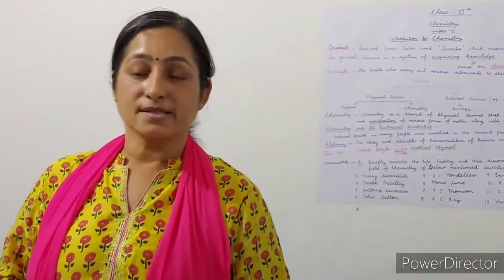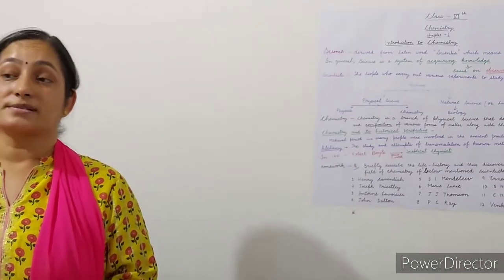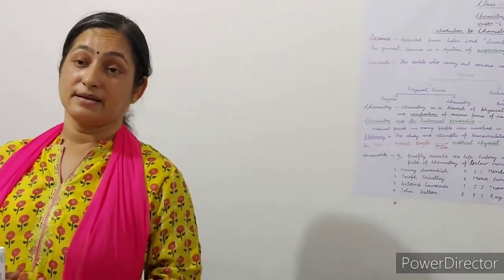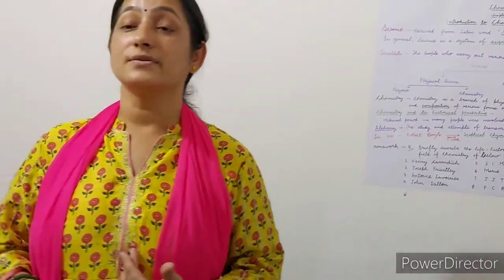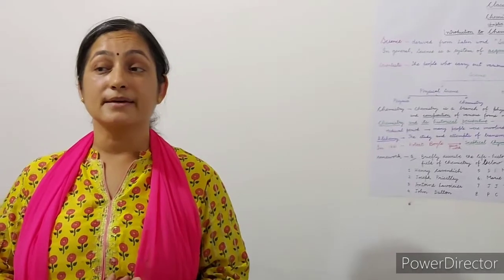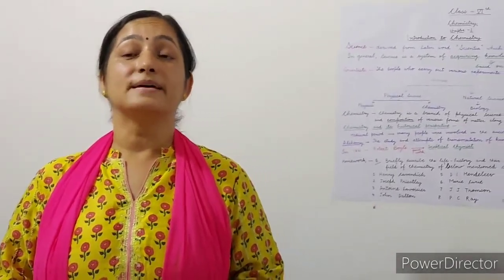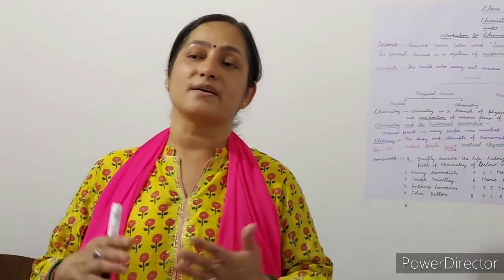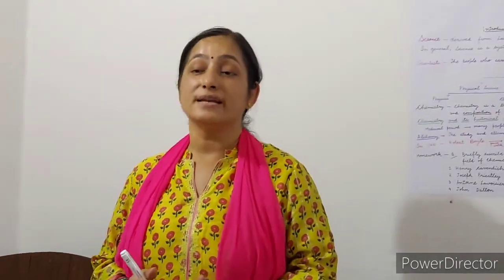In later years, chemistry became an established science by the work of many prominent scientists. For example, Lavoisier gave the law of conservation of mass, Dalton gave atomic theory, and Mendeleev gave the periodic table. All these led to discoveries of many new elements and compounds.